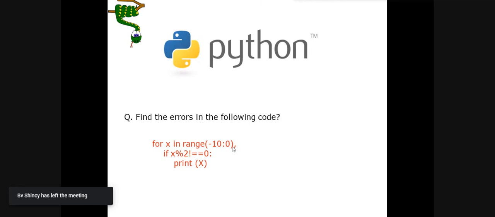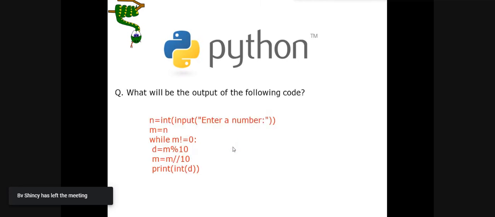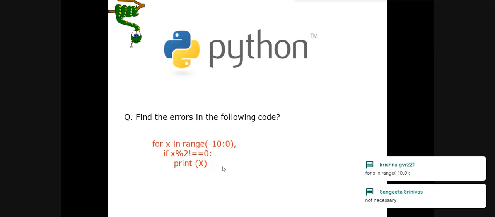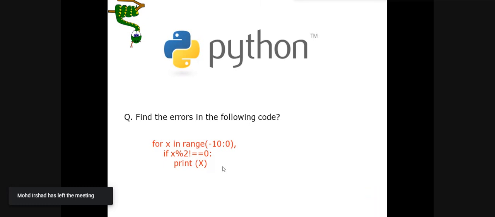Ma'am, what about the parenthesis? In the if statement, parenthesis is missing, right? Yes, that is optional. If you want to give, then you can give the parentheses. If you don't give it, it will also work. Parentheses are not mandatory. You can skip the parentheses if there is only one operation. If you want to specify and make it very clear, then you can use the parentheses.